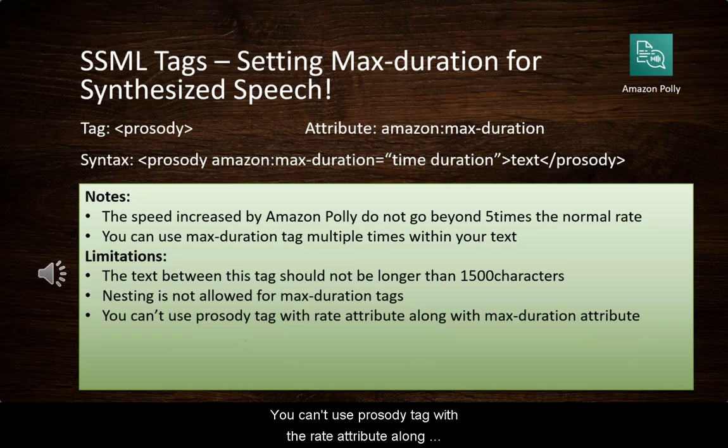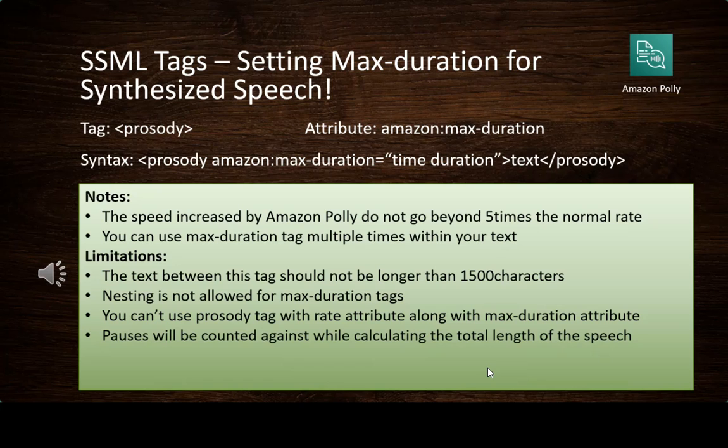You can't use the prosody tag with the rate attribute along with the max duration attribute because both affect the speed of the text and hence would be a source of conflict. If you attempt it, then Amazon Polly will ignore the rate attribute placed inside the max duration attribute. If you use any pauses in your text that is placed inside the max duration tag, then these pauses will be counted while calculating the total length of the speech. So that's all about the notes and a few limitations for the amazon:max-duration attribute that we should keep in mind while using it. Let's move further.